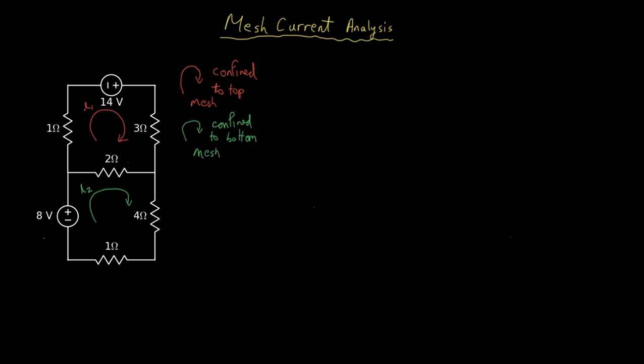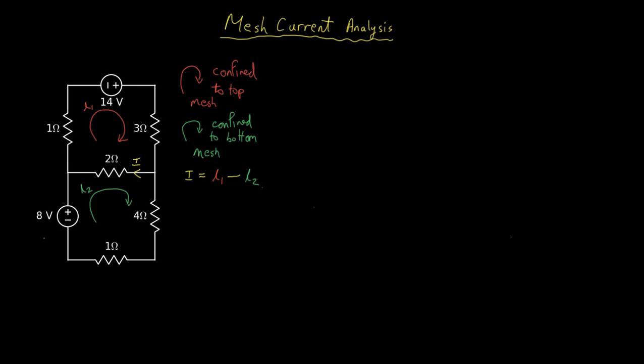And this current in the middle is the complicated current. Current I is actually I1 minus I2. See, the green current is flowing around the bottom in a clockwise direction. The red current is flowing around the top. If you look at the net current through the branch with the 2 ohm resistor, that current I will be the difference between the mesh currents.